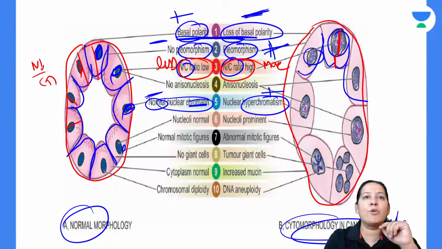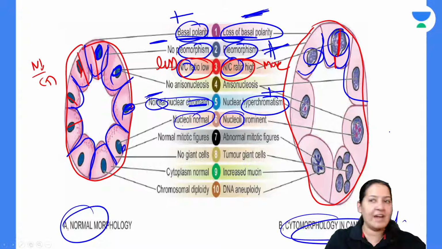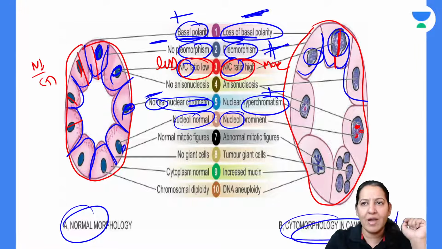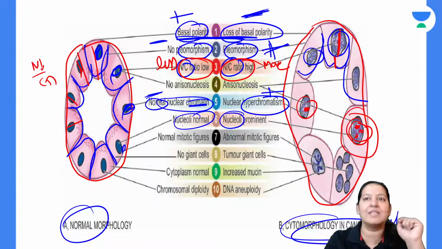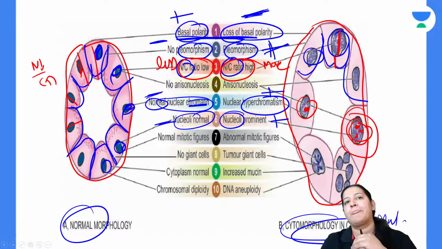The next point is nucleoli. Can you see here in this diagram the nucleoli inside the nucleus? This is a cell. Cell के अंदर है nucleus और nucleus के अंदर देखो यहाँ पे भी. Here also you can see the nucleoli. So nucleoli are prominent in malignancy. They are absent normally. Normally I can't find nucleoli inside the nucleus.